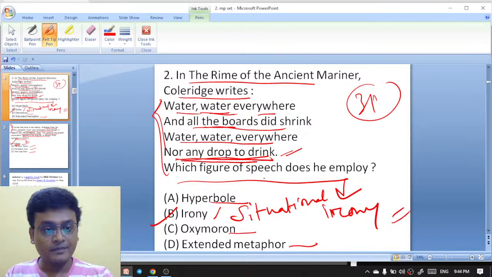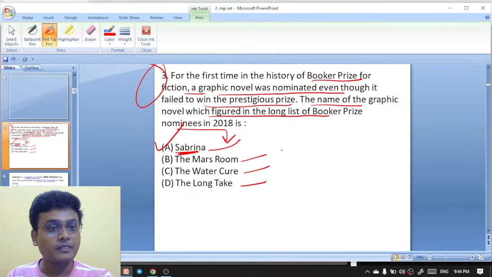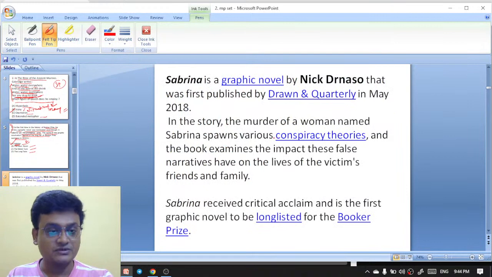Water everywhere, and all the boats did sing. Water everywhere, nor any drop to drink. So water was everywhere, because it was a sea, but they were unable to drink water. They were thirsty.